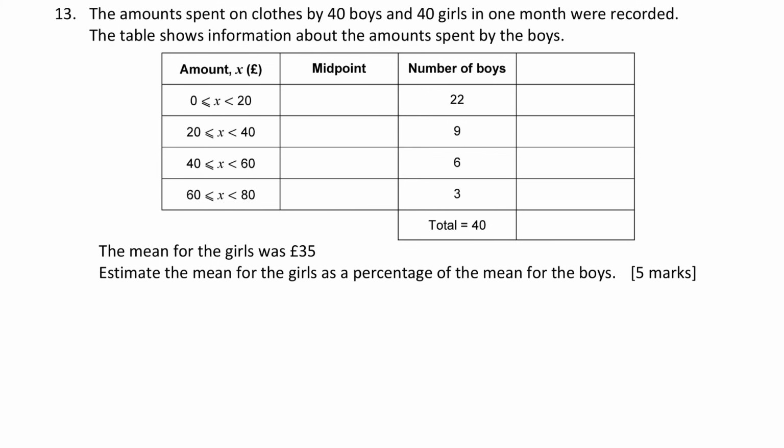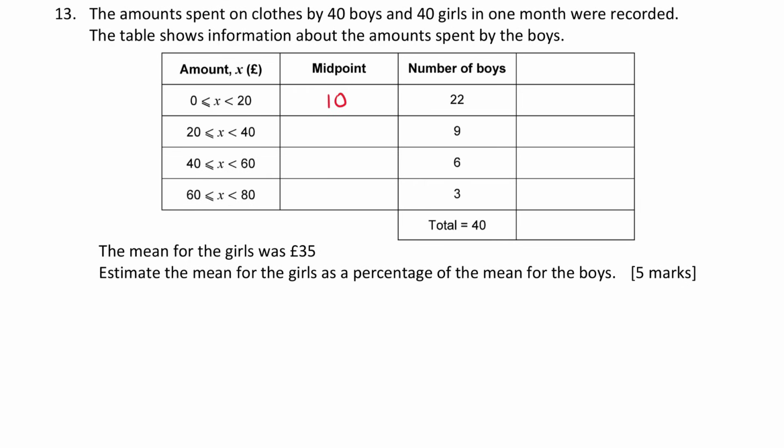To find the mean from a group frequency table, or estimate the mean, the first thing you've got to do is work out the midpoints of each of the groups or classes. That's because you don't know, out of these 22 boys here, you know that they scored between 0 and 20, but you don't know the precise value, because the data's been grouped. So we use 10, halfway between them. 0 plus 20 divided by 2 is 10, as an estimate of what those 22 boys spent.